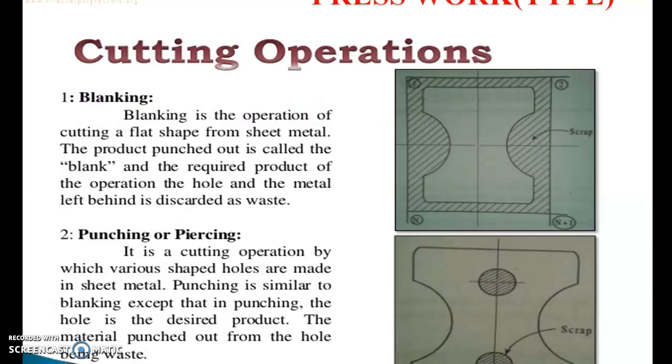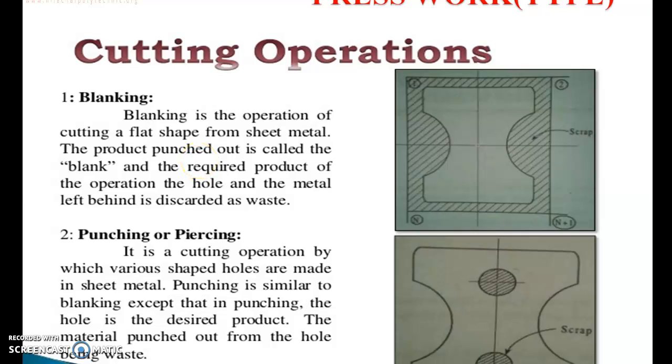So let us discuss the first operation, which is named the blanking operation. Blanking is the operation of cutting a flat shape from sheet metal. The product punched out is called the blank, and it is the required product of the operation. The hole and the metal left behind are discarded as waste. So this is the definition of blanking.